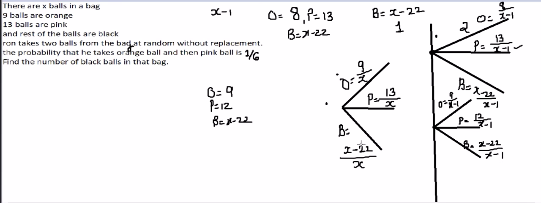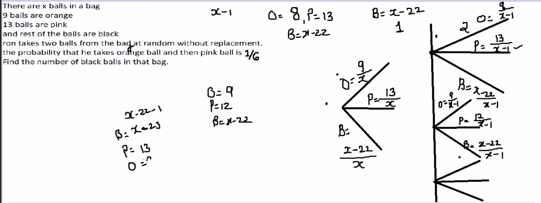Again, if he has already chosen black ball, then he has three different options. And since he has already chosen black ball, there is one less black ball, so x minus 22 minus 1, so black balls are x minus 23. Pink still remains the same, 13, and orange the same, 9.